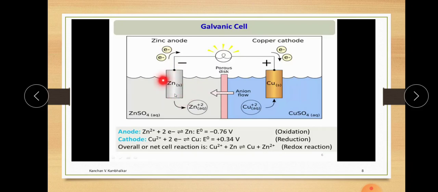Now this zinc, which is in the solid phase, dissolves in ZnSO4 and gets converted into the Zn2+ ion with a liberation of 2 electrons. Those 2 electrons are given to the copper rod, which accepts the Cu2+ ion, accepts 2 electrons and is converted into solid copper, with a deposition of copper metal on the copper rod.